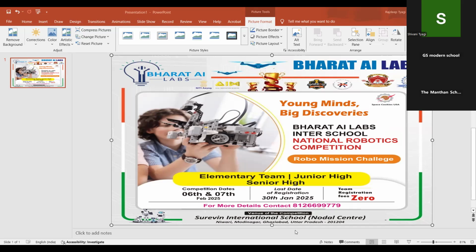Now we have houses. In the houses category we have two apartment buildings and one family house. You can see these are the apartment buildings and this is the family house. And what is the position for that? They are placed in the house area in the middle of the game field, which we already discussed at the time of the explanation of the mat.